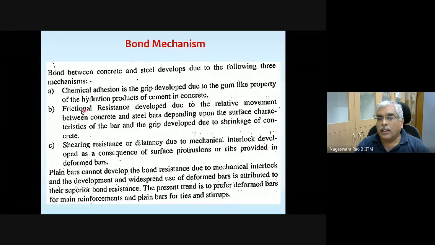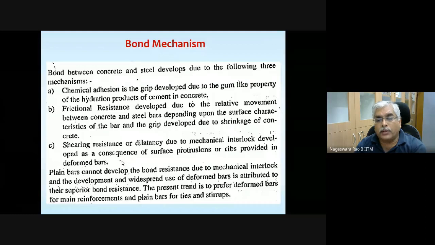So this frictional resistance is going to depend on the surface characteristics of a reinforcing bar, and also the grip that is developed due to shrinkage of concrete. Shear resistance or dilatancy is due to mechanical interlock developed as a consequence of surface protrusions or ribs provided in the deformed bars. Okay.